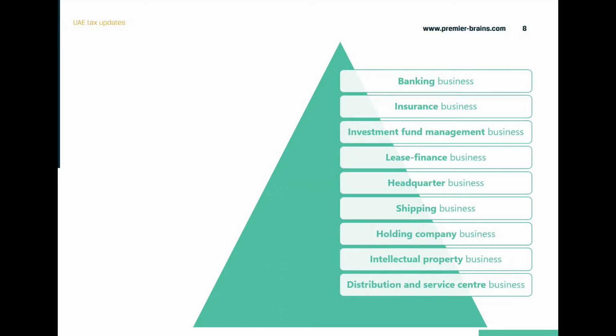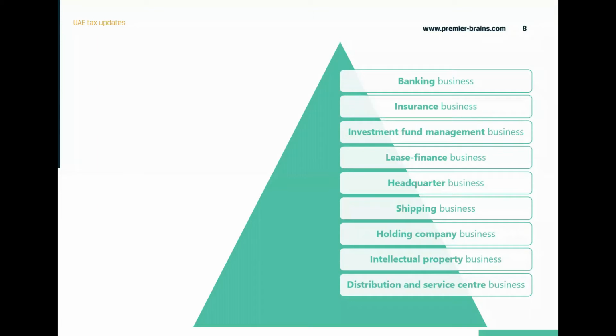So basically, starting with banking business. Banking business is relatively straightforward. These are regulated entities which are licensed as commercial banks, usually by the central bank, or, if they are in a free zone, by the DIFC or the ADGM regulated free zones.